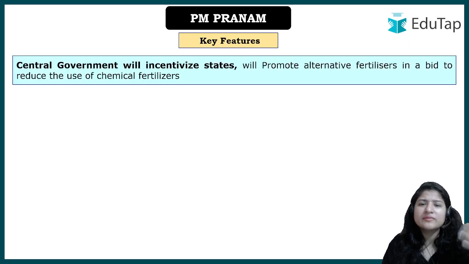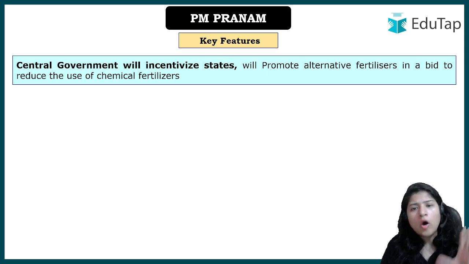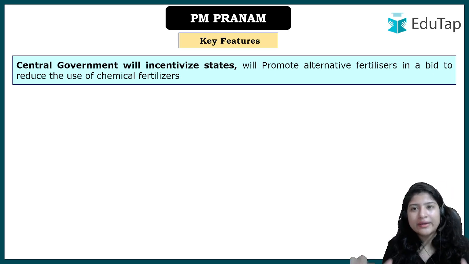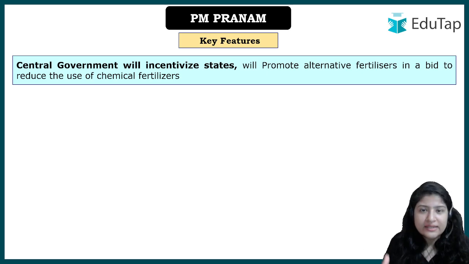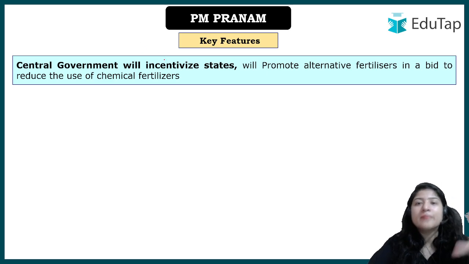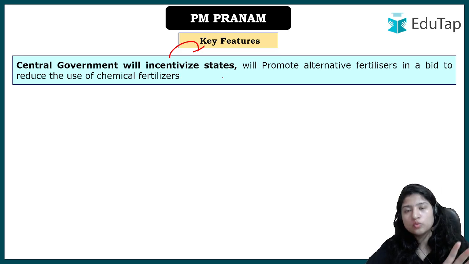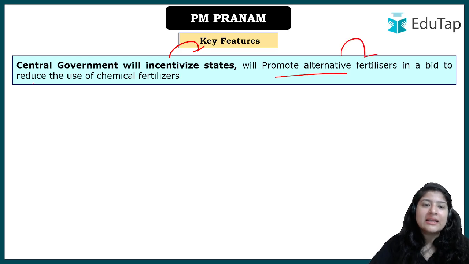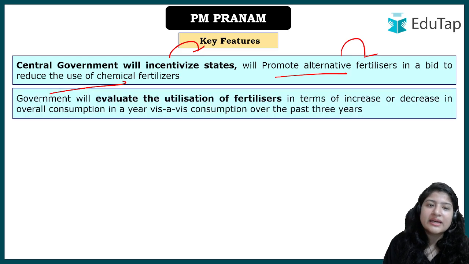Now talking about the rest of the key features that are left. So all in all, it talks about how the central government is going to allocate and monitor what's going on under the scheme, what is the progress that is going on, right? So starting off, as I said before, money will be given as a grant to the state government, okay. They will incentivize, so that the state government will also be motivated, encouraged to work under the objectives of the scheme, okay. Alternative fertilizers will be promoted, and to reduce the chemical fertilizers,